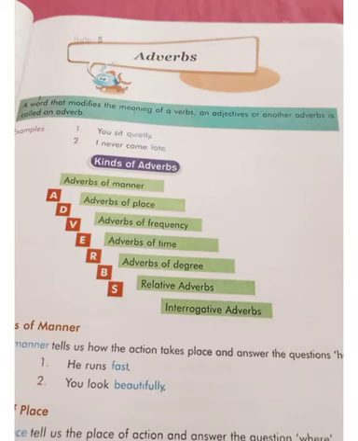If I talk about the adverb of manner, what is it telling? It is telling how the action takes place. Whatever is happening because of a verb, it is performing the role of manner here. We are talking about a situation or condition which exists in the sentence. If you want to understand which kind of adverb it is, and a sentence is given, you have to put up a question on the basis of that statement.